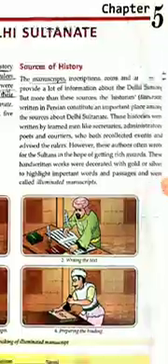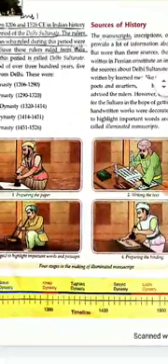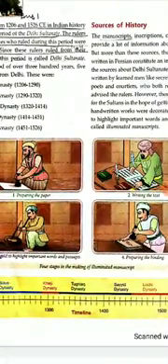Now you can see below there's a picture given. First they prepare the paper, then they write on those papers, and then they decorate the important words and passages with gold or silver. Then they bind these papers into books or documents. This is how they made these books and documents.